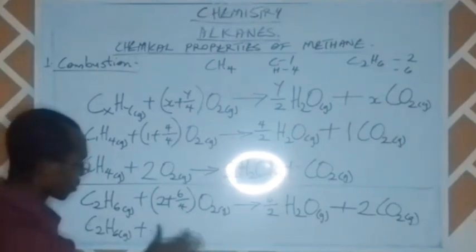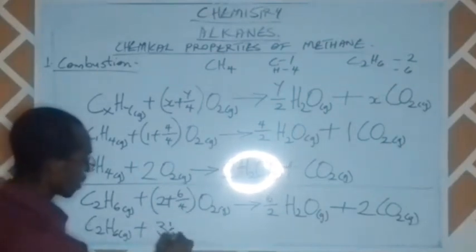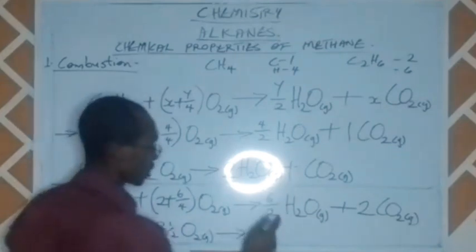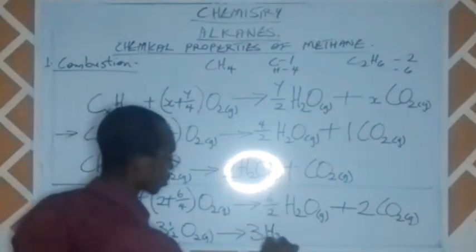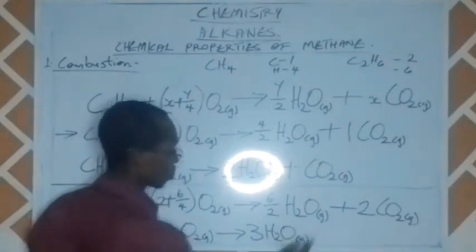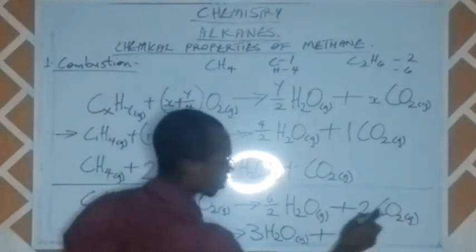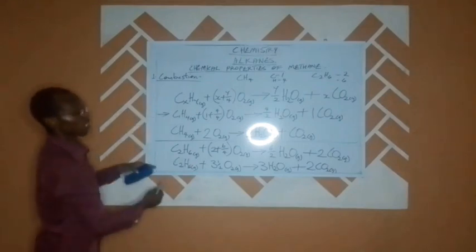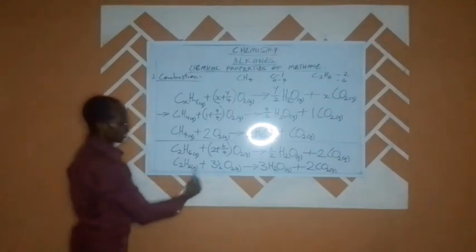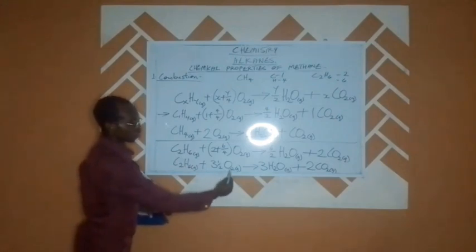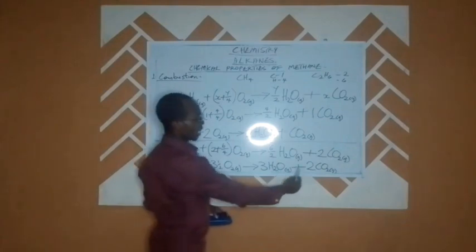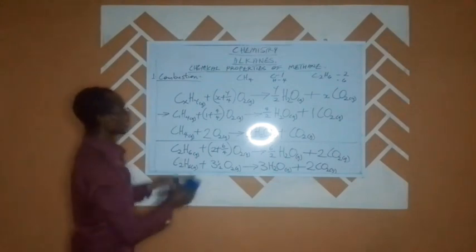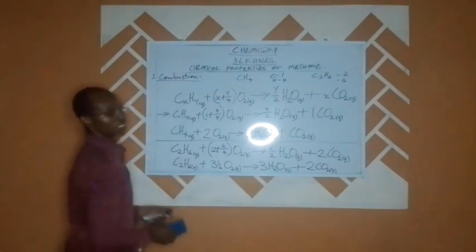Let me write that as 3 and a half oxygen gas, to give me 6 over 2, which is 3 water molecules or steam, plus my carbon dioxide, which is also in gaseous form. So for the chemical property of ethane, we'll have ethane plus 3.5 molecules of oxygen to give us 3 molecules of water, and then 2 molecules of carbon dioxide.